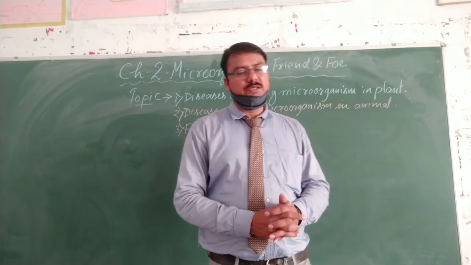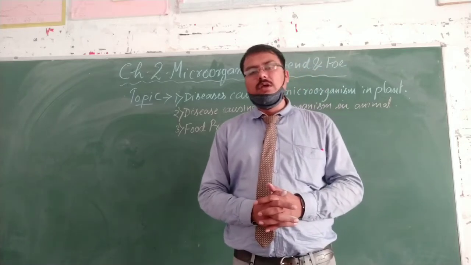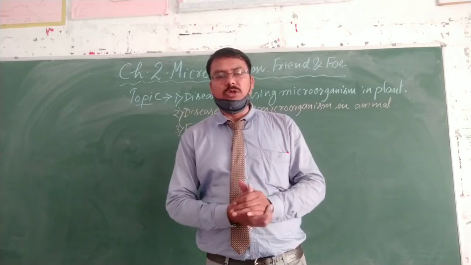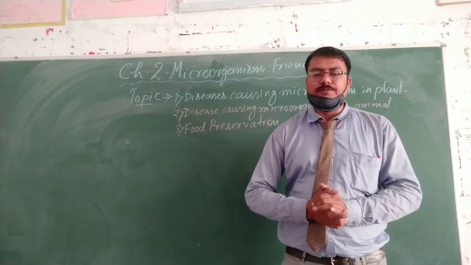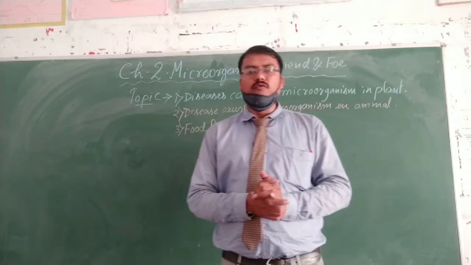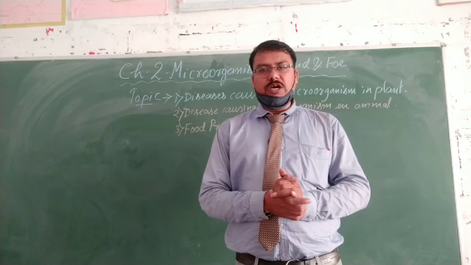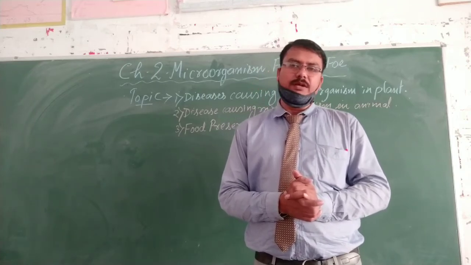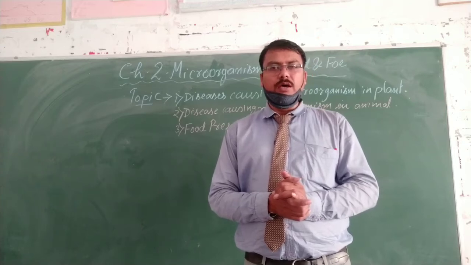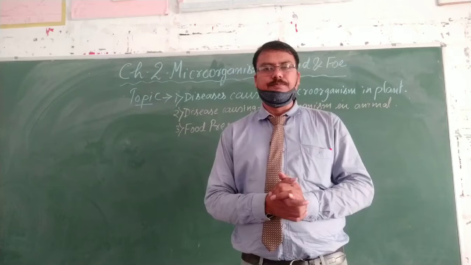It is caused by the microorganism called bacteria. One more example is rust of wheat. This is a disease that occurs in the wheat plant due to fungi that spread through either air or infected seed.